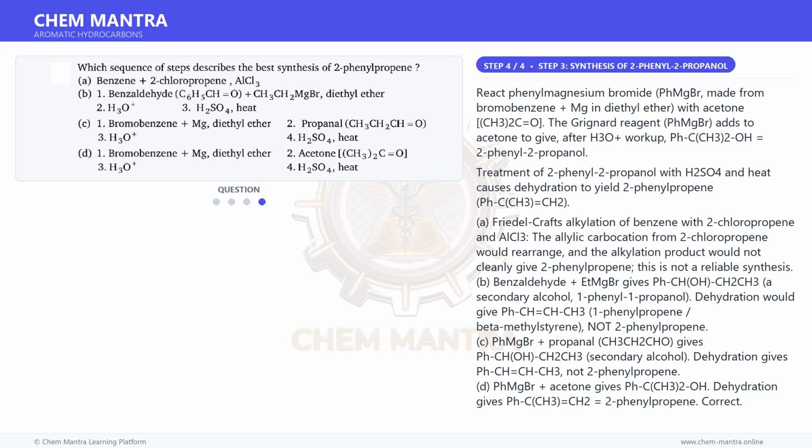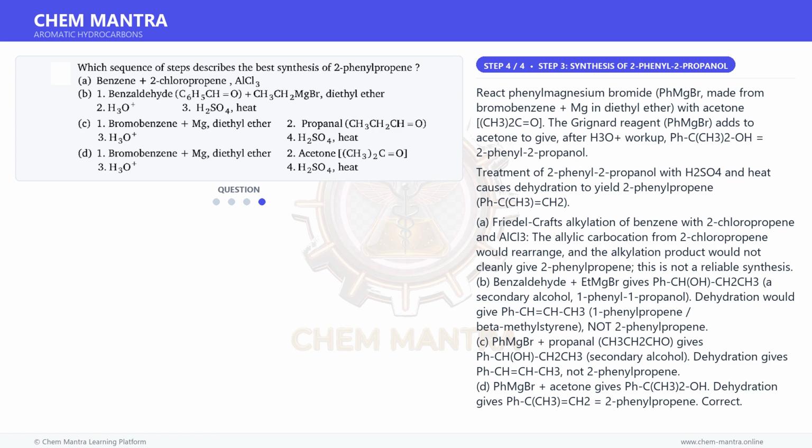A. Friedel-Crafts alkylation of benzene with 2-chloropropene and AlCl3. The carbocation from 2-chloropropene would rearrange, and the alkylation product would not cleanly give 2-phenylpropene. This is not a reliable synthesis.